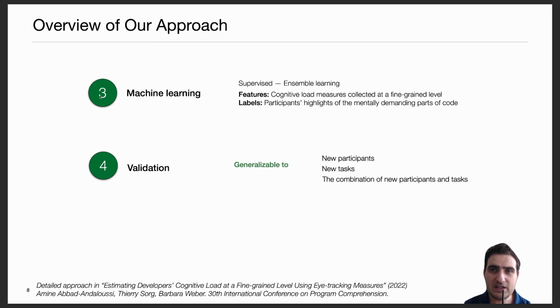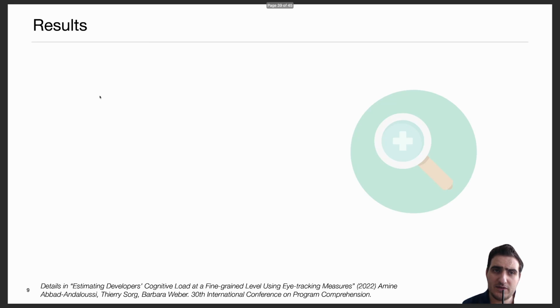we did three validations to ensure that our model can estimate the mentally demanding parts of code for new participants, meaning participants who were not used in the training set, new tasks, meaning tasks that have not been used in the training set, and combinations of new participants and tasks. So participants and tasks which the model has never seen during the training phase.